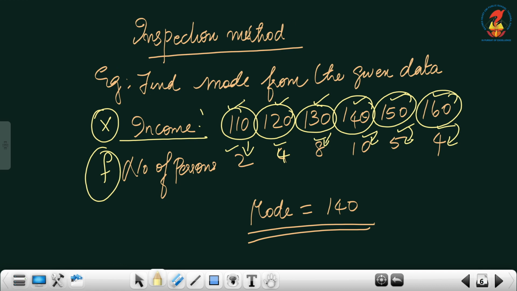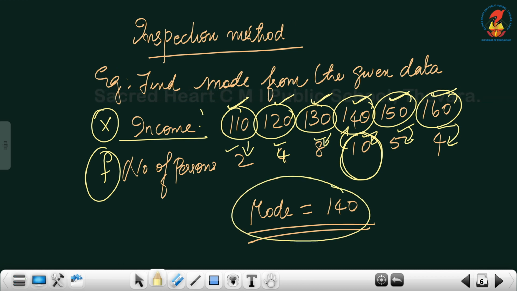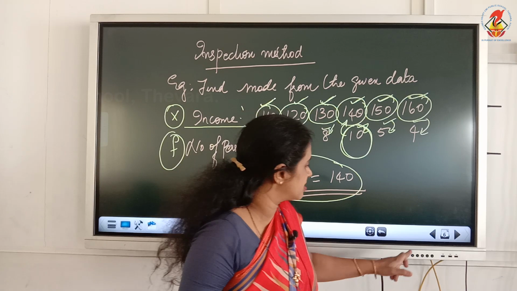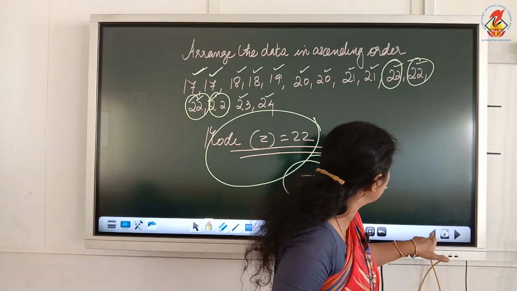So these are the wages: 110, 120, 130, 140, 150, 160. In this, 10 people are receiving 140 rupees. So the maximum number of people are receiving the amount 140. Therefore, our modal value is 140, because we have learned the modal value means the value which has the highest frequency in the series. I can just point out the definition once again for you.